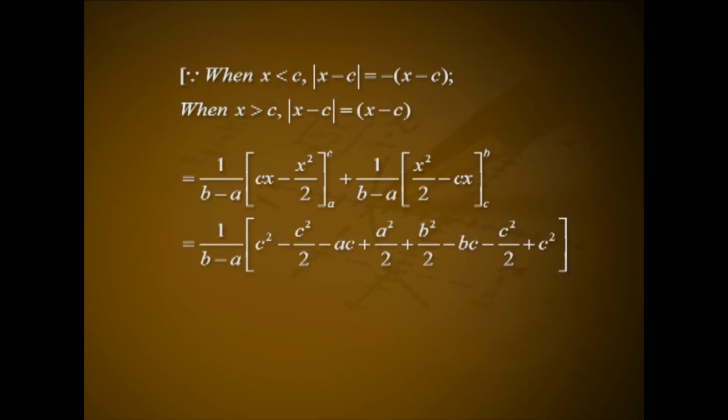That is equal to 1 by b minus a into (c square minus c square by 2 minus ac plus a square by 2 plus b square by 2 minus bc minus c square by 2 plus c square). That is (b minus a) raised to minus 1 into (c square minus ac plus a square by 2 plus b square by 2 minus bc).